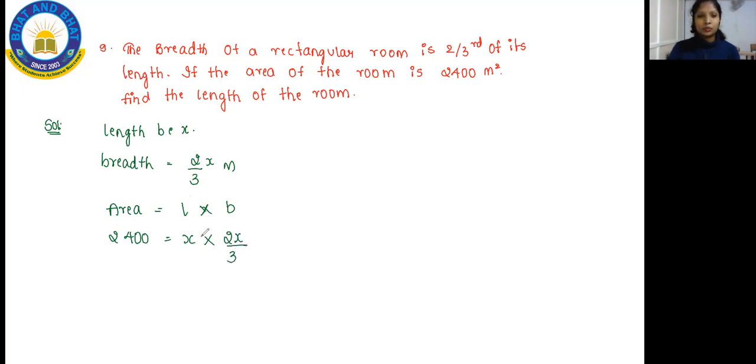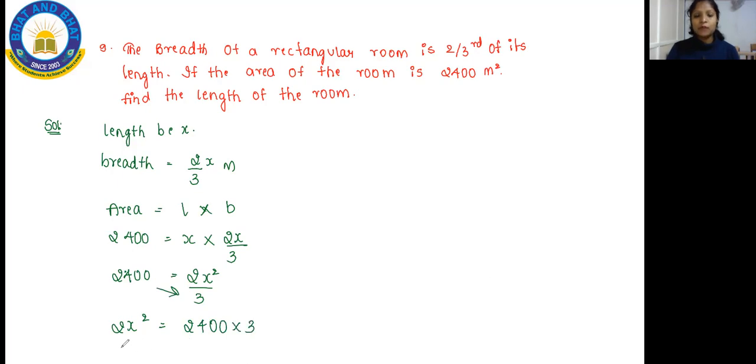So now what you will do, x into x will become x squared. So I'm writing 2,400 is equal to 2x into x, 2x square by 3. And I will take x square this side. So 2x square is equal to 2,400 into 3, I'll do the cross multiply.